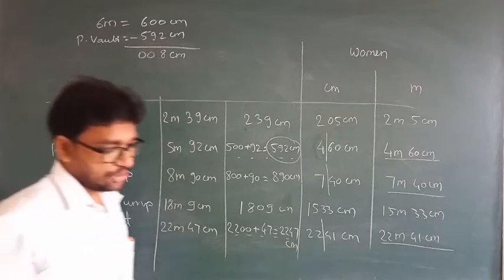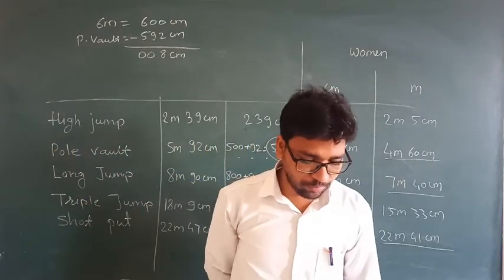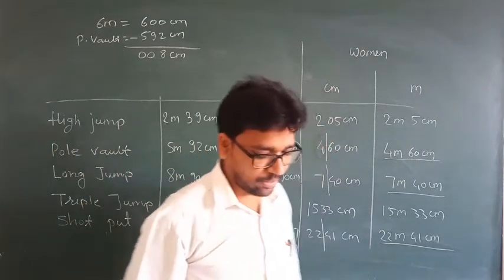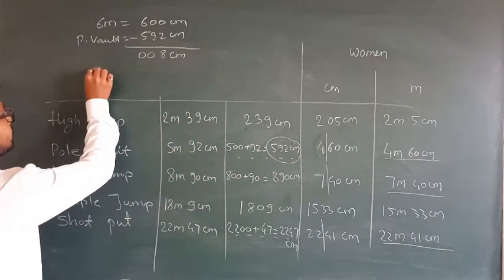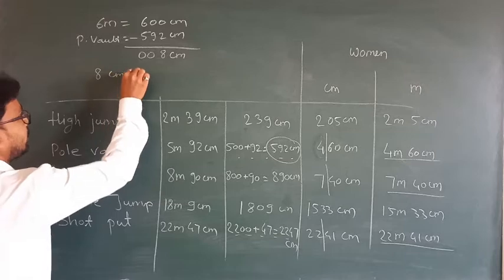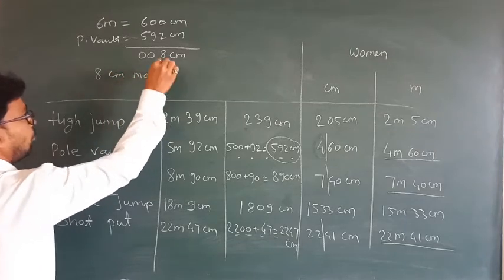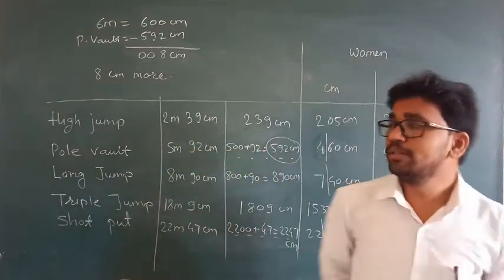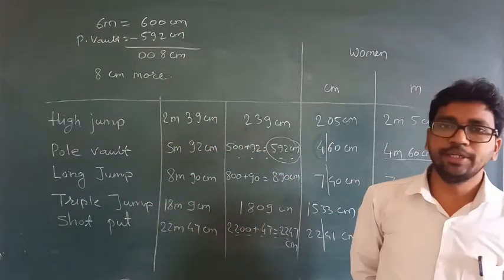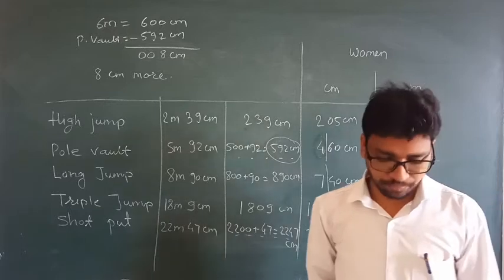Okay. So for the first question, how many more centimeter for the pole vault men's record to reach 6 meter? It is 8 centimeter more. Okay. For that 6-meter record, we need 8 centimeter more.